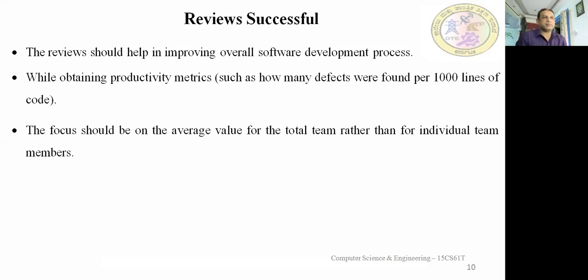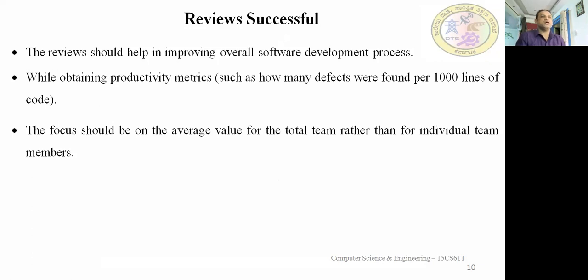The main purpose of review is to improve the overall software development process while obtaining productivity metrics, such as how many defects were found per 1,000 lines of code. How can we measure the productivity? By how many defects were found for 1,000 lines. If, for example, 100 defects are found in 1,000 lines, it is 90% effective. So 90% of your software is correct, whereas 10% is wrong. Based on the number of defects we have found, we call that productivity.